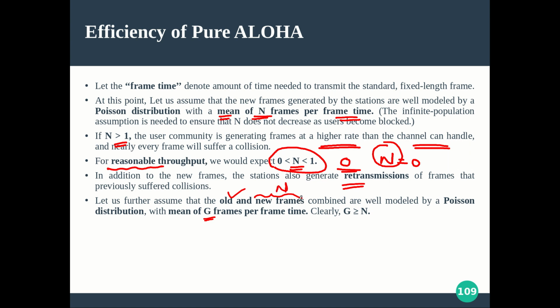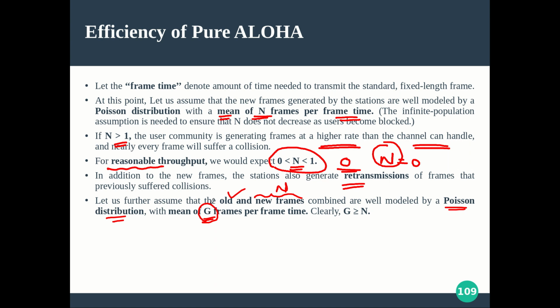The newly generated frames during the frame transmission time of your frame is n, as well as some of the old generated frames which are retransmitted right now. Together they are represented by g as the mean number of such old as well as new frames combined. And still we are using the Poisson distribution with a mean of g. What is g? The sum of both.